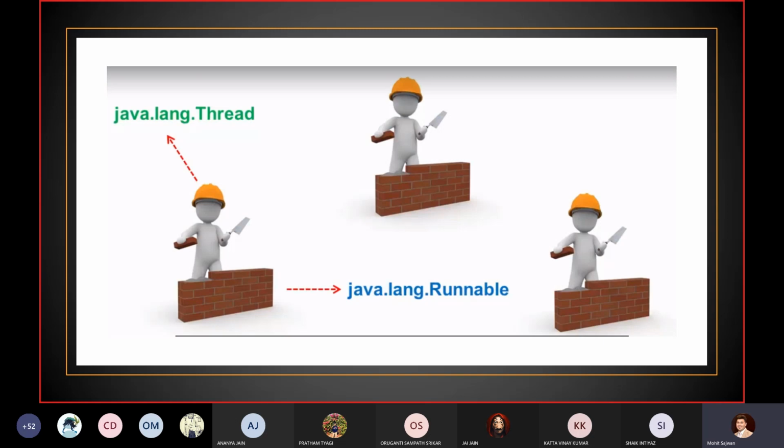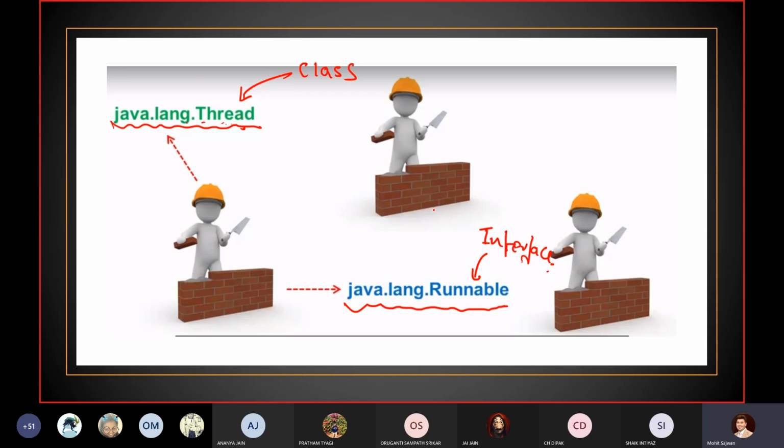We will discuss them later, but right now I am just giving you an overview so that you have an idea: either you use the java.lang package's Thread class, or you use java.lang.Runnable. Here Thread is a class, and Runnable is an interface. So via these two ways we can start working with the concept of multi-threading.